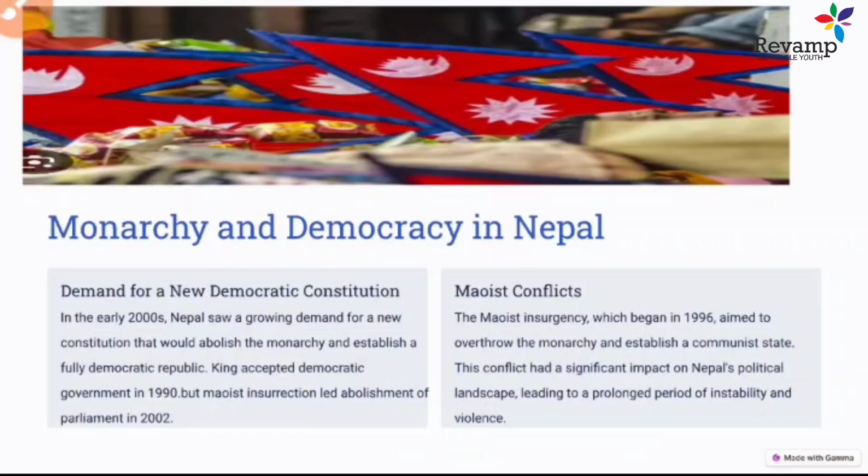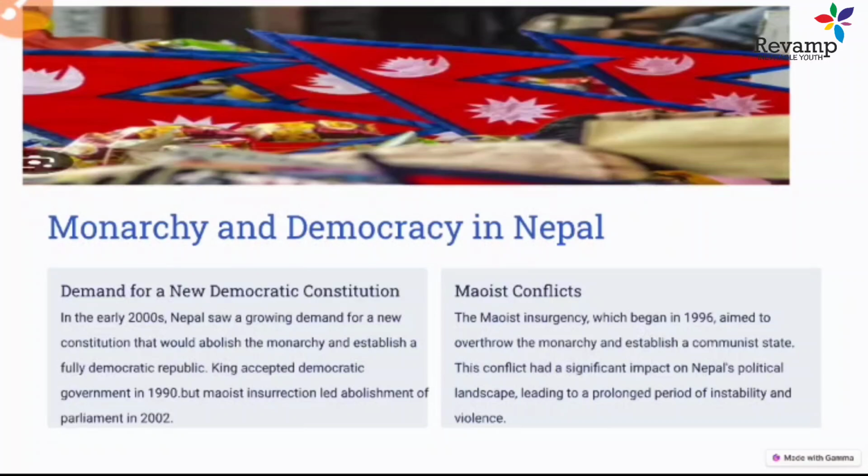Now let's come to the next slide. The monarchy and democracy in Nepal. As you all know, Nepal is one of our very favorite neighboring countries. We had a roti and beti rishta with Nepal. So, what does it mean? Roti beti rishta means that we used to do marriages, and we used to do employment with each other. So that's why we call it beti roti rishta.